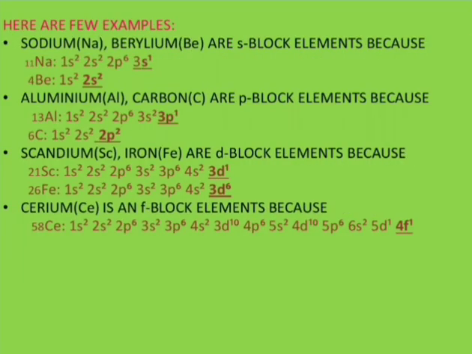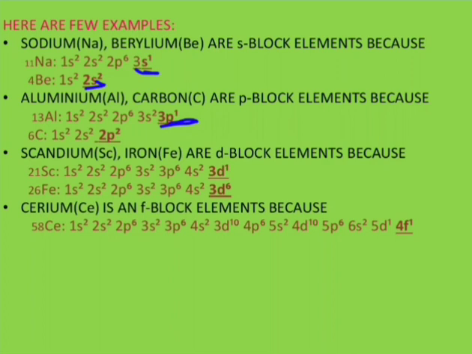See, the differentiating electron means the last electron, like you can see in the example here: 3s1 is the last electron of sodium, 2s2 is the last electron of beryllium, and 3p1 is the last electron of aluminum. So based on the entry of this last electron into an atom, the atom's position in the periodic table will be decided.